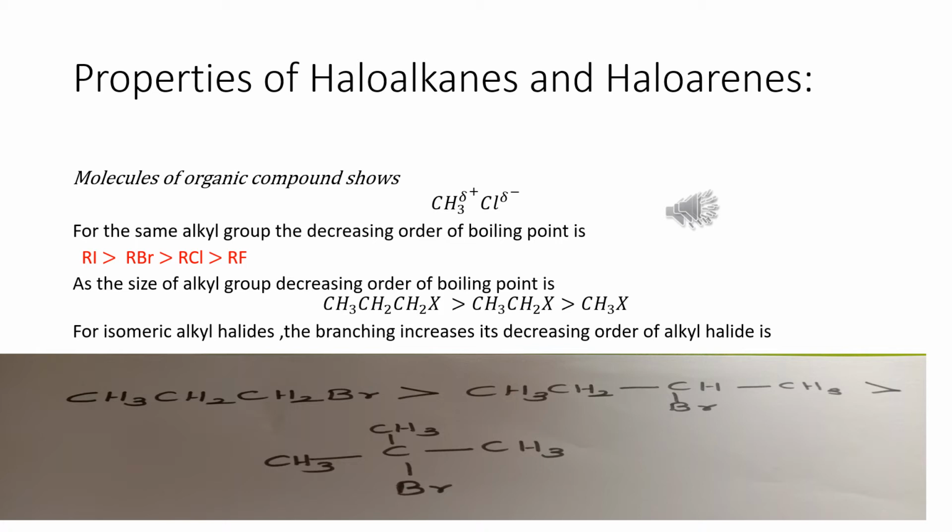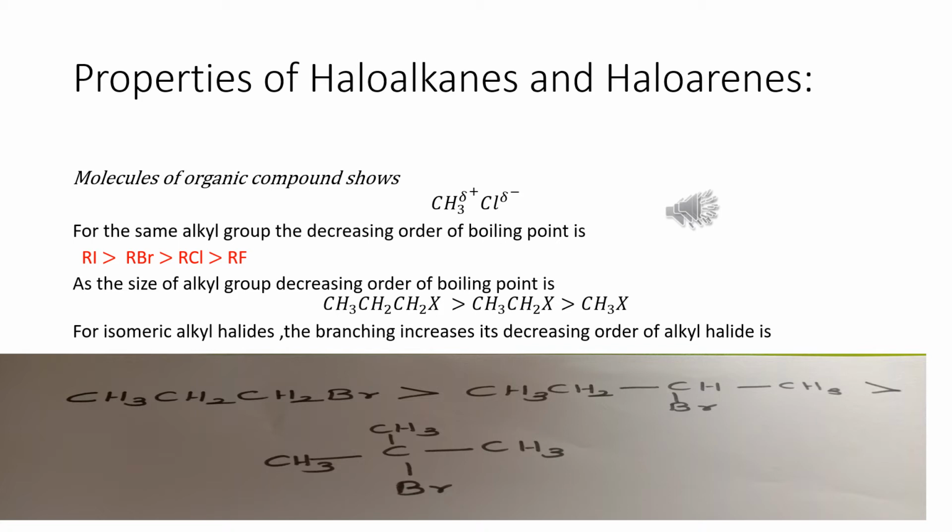In the next case, as the size of the alkyl group decreases, the boiling point also decreases. That is, CH3CH2CH2X has the highest boiling point, then CH3CH2X, then CH3X. And for isomeric alkyl halides, boiling point decreases as the branching of the alkyl halide increases. Why does this decrease?